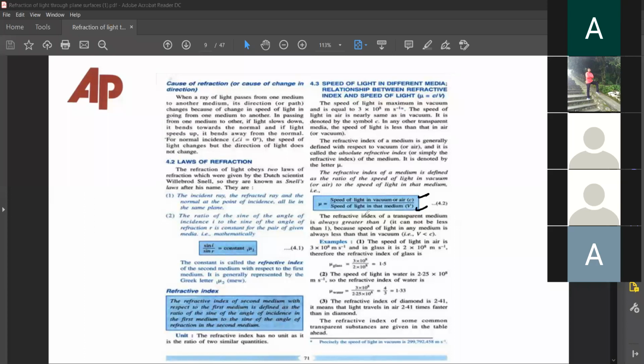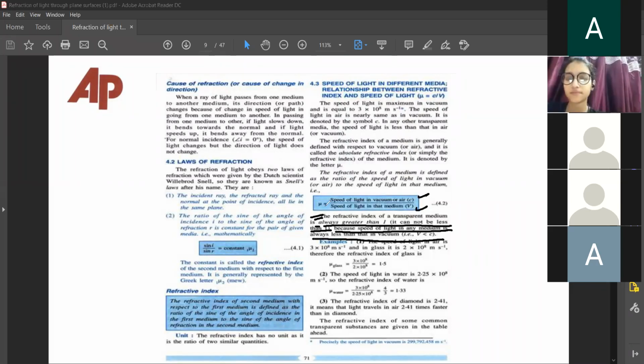The Ri of a transparent medium is always greater than 1, because speed of light in any medium is always less than that in the vacuum. Understand? Yes, sir.